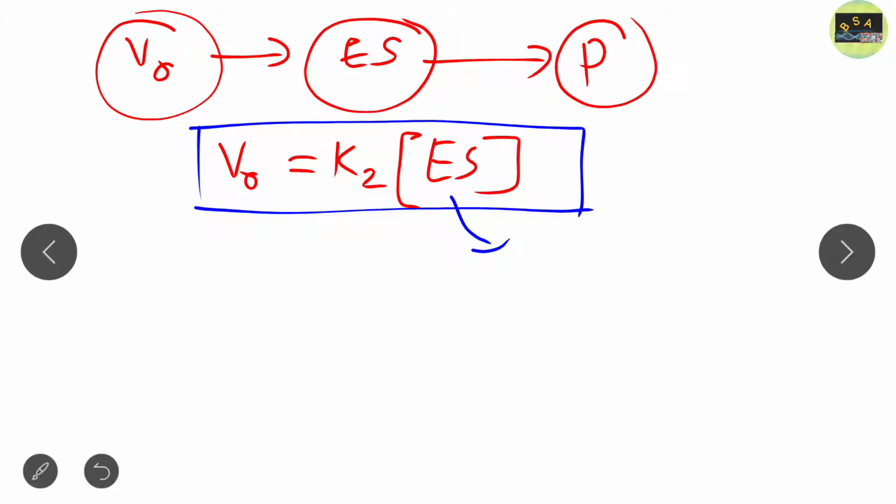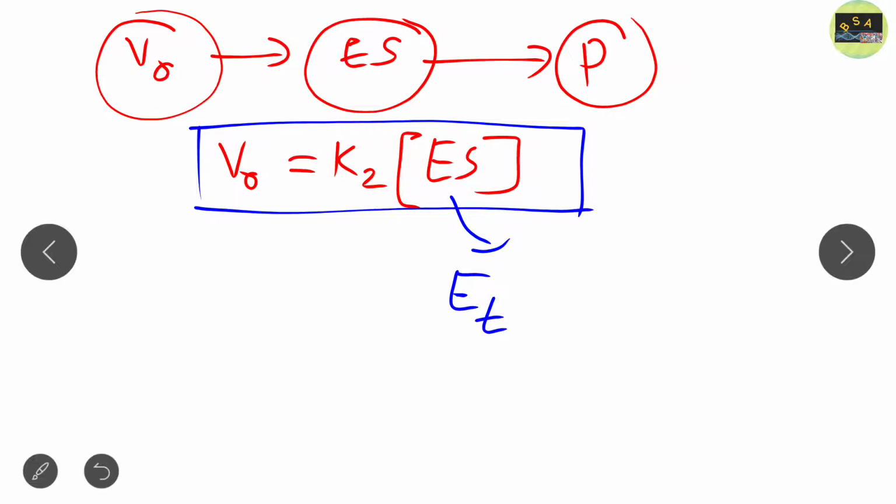So we introduce another term, known as ET. Just write down what this ET is. ET is the total enzyme concentration. It means the sum of free and substrate bound enzyme.